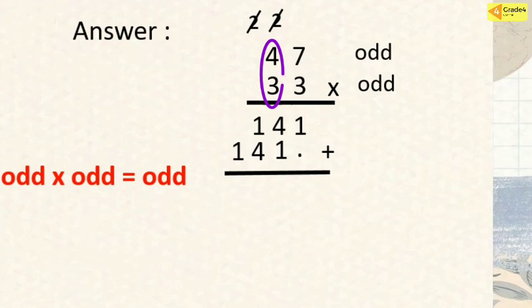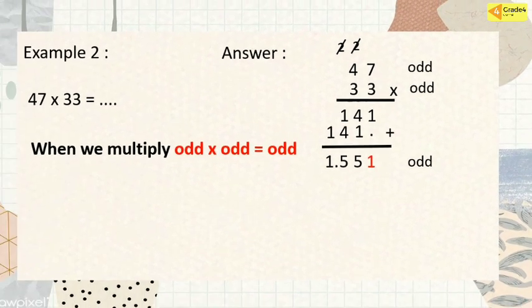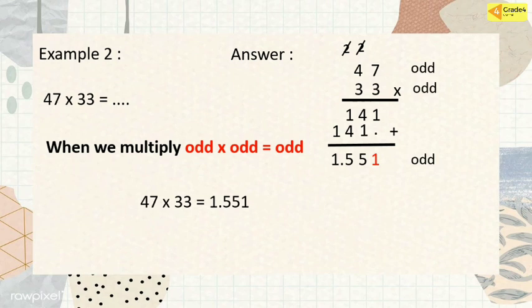So we can add all together. 1 plus 0 is 1. 4 plus 0 is 4. 1 plus 4 is 5. And we can write down 1 here. So we can get the answer. 47 times 33 is equal to 1551. We can see the ones place is 1. 1 is an odd number. So when we multiply odd times odd, we get the result as an odd number too.